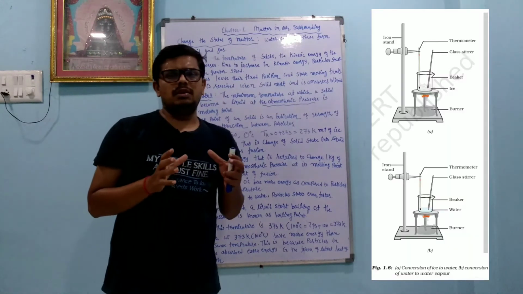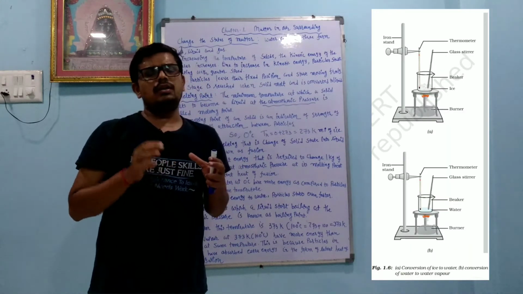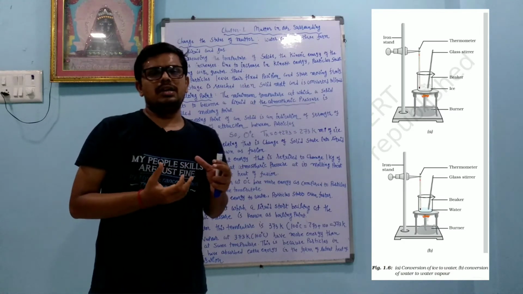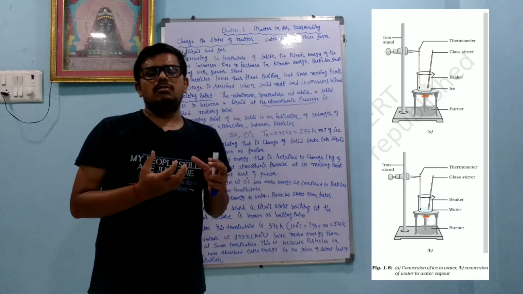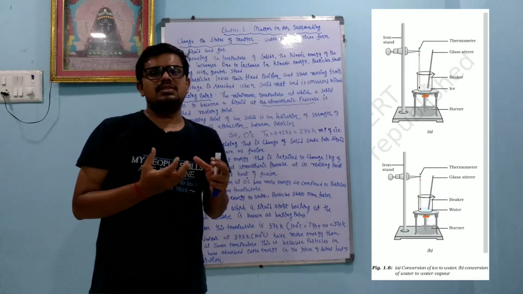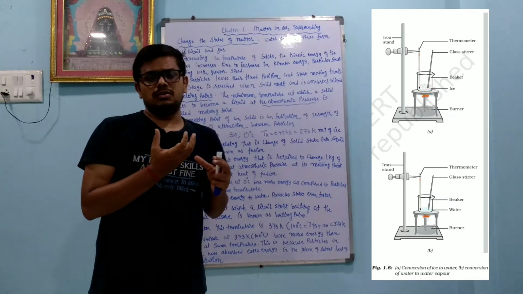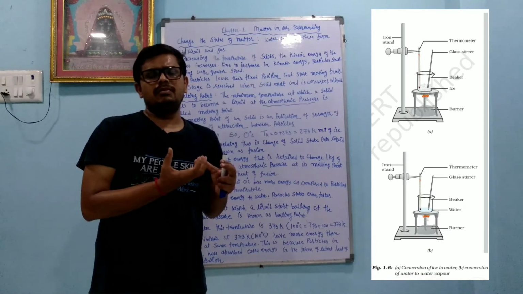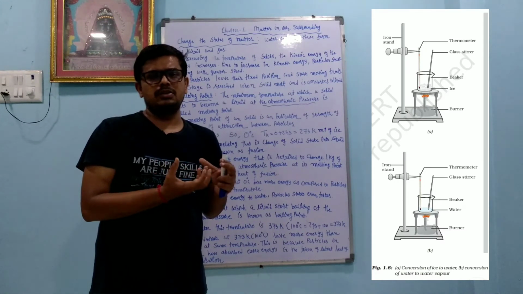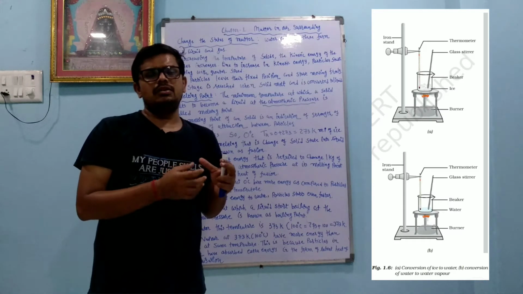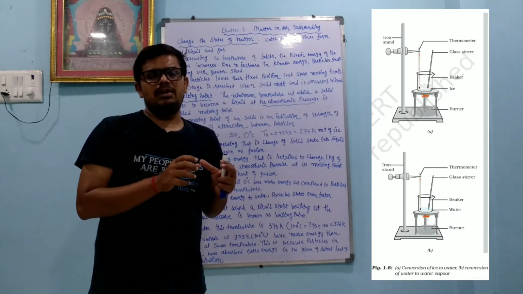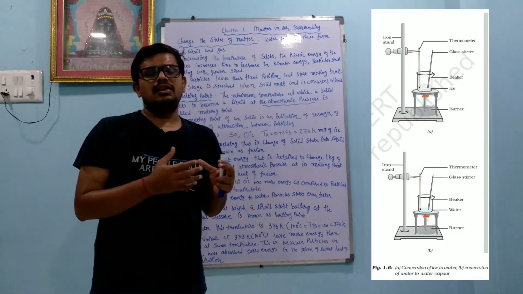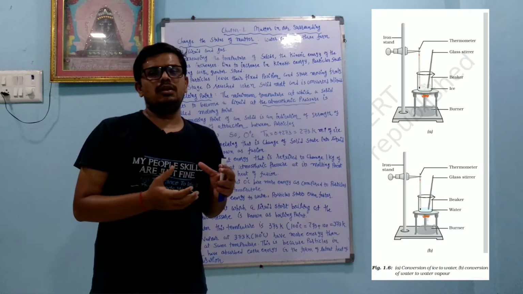Dear students, suppose in one beaker we take ice. We put a thermometer inside it, and now slowly we increase the temperature. As we increase the temperature, the water molecules which are in the solid form start vibrating. Initially, in the solid ice, potential energy is more. Potential energy means when an object is at rest, it has potential energy. But as we increase the temperature, particles of the water molecules start vibrating, and because of that kinetic energy increases. As kinetic energy increases, they break the bond and slowly convert into the liquid form.